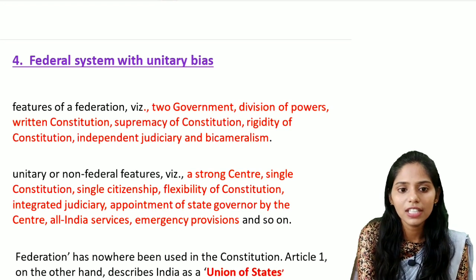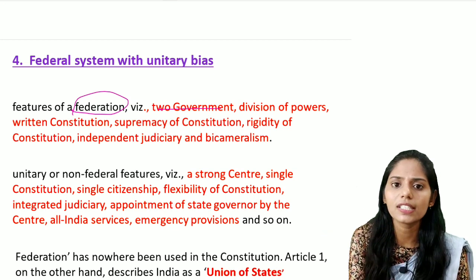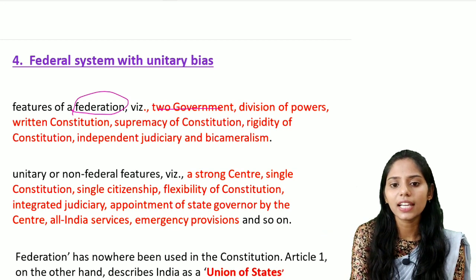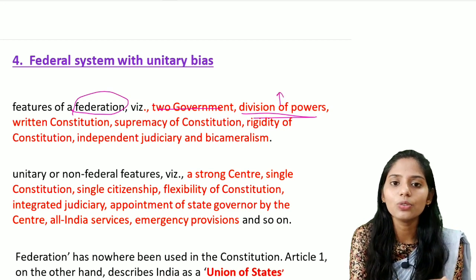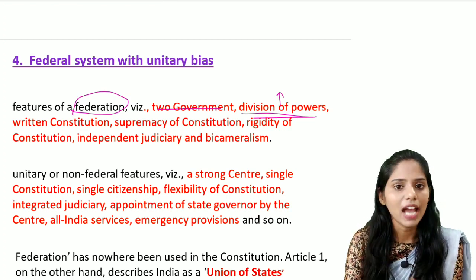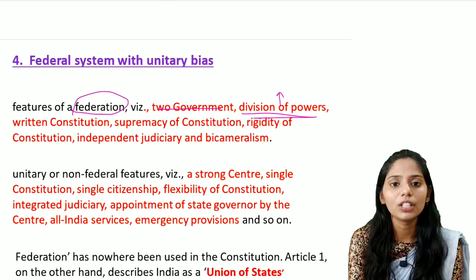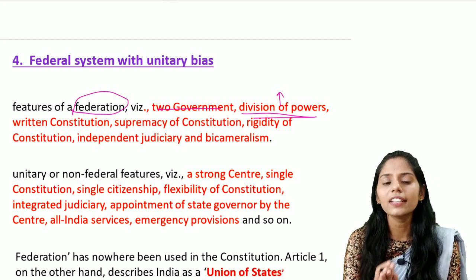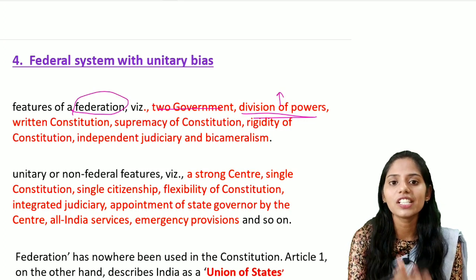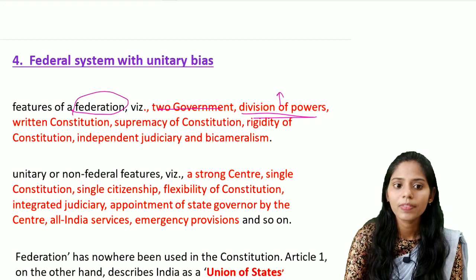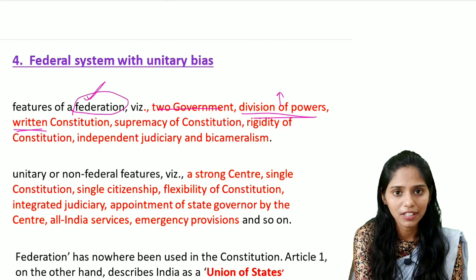If you see the federal features present in the Indian constitution, they include the two governments, the government at the center and also the government at the state. The second one is a proper division of the powers. According to Schedule 7, we have the union list, the state list and the concurrent list. On the union list, the central government has the power to make the laws. Regarding the state list, the state government has the power to make the laws. And regarding the concurrent list, both the center and the state have the power to make the laws. Our constitution being a written constitution is one of the important features of the federal character.